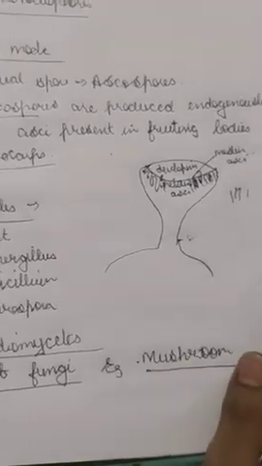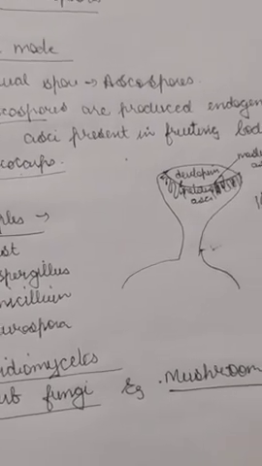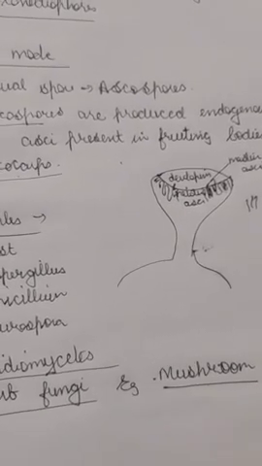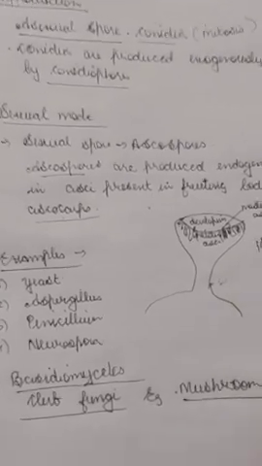A mushroom looks club shaped or umbrella shaped. Inside the umbrella is the fruiting body. Okay, so let's discuss the structure of basidiomycetes. They inhabit soil, tree logs, or plants. You would have seen in the rainy season many little mushrooms growing on tree trunks which are almost cut down. So tree logs and plants.